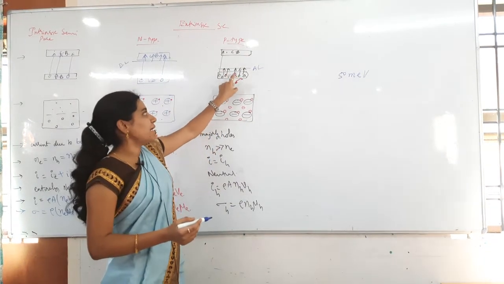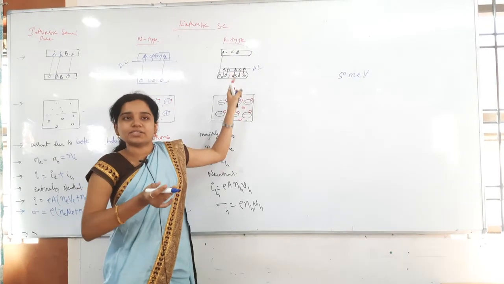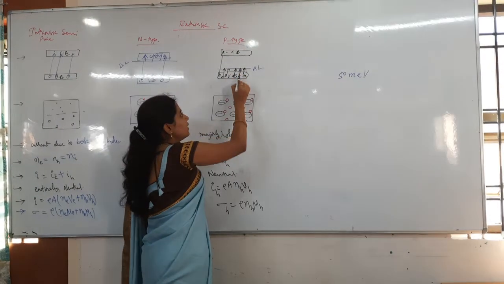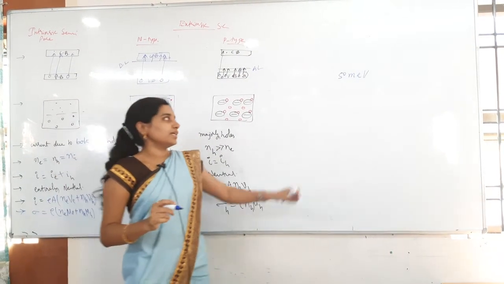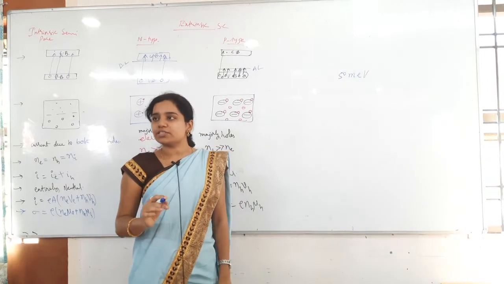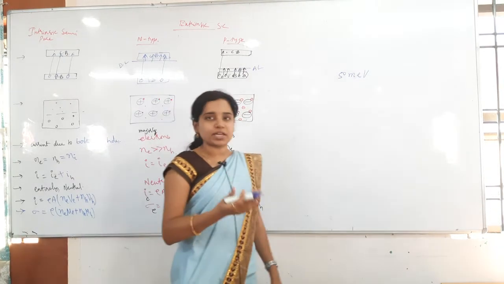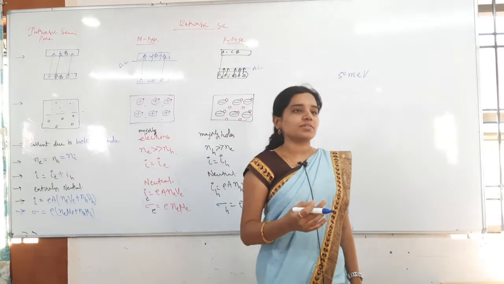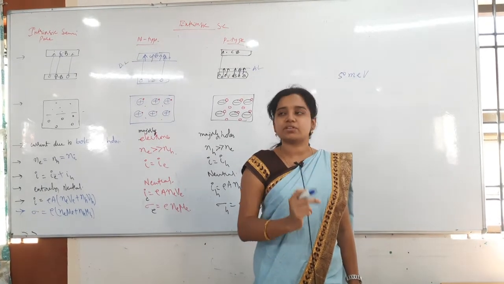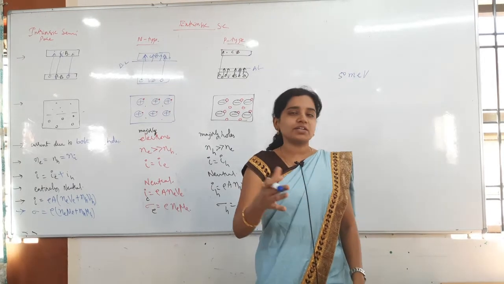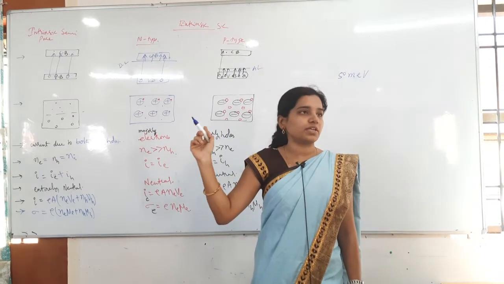In the valence band we have a number of electrons. Whenever I raise the temperature, electrons will jump from the valence band to the acceptor level. How much energy is needed? They are saying 50 milli electron volt. Whenever the electron jumps, it will release energy in the form of light that will have some wavelength. This is the theory of the question first of all. You should think this much. Already you have done dual nature, so you got the answer very easily, but if not, you have to think this much theory behind it.